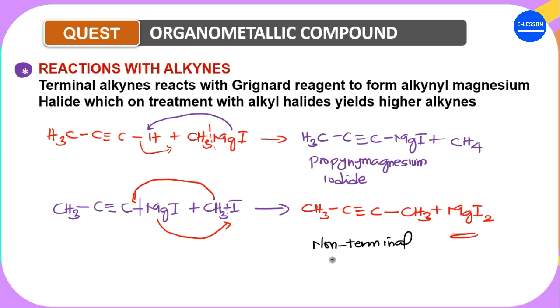This is a non-terminal alkyne. It's called prop-2-yne. Okay, so that is that. Now this one is 1, 2, 3. No, this is 1, 2, 3, 4. But 2-yne. And this is what? Propyne normally. Okay, so that is for the reactions with alkynes. You should take note of this.